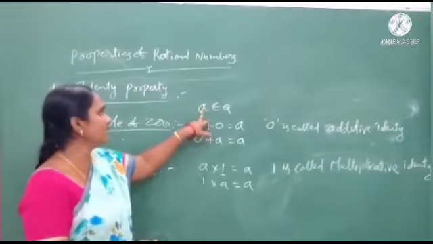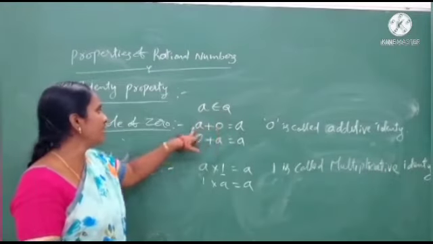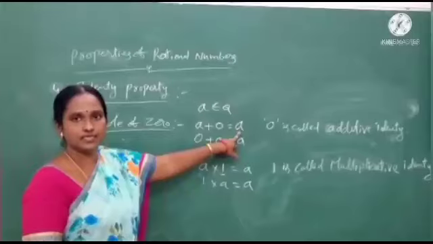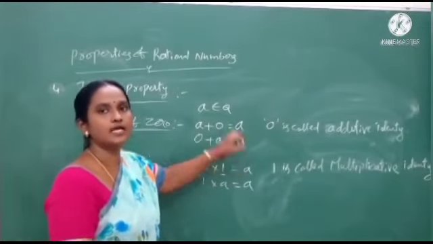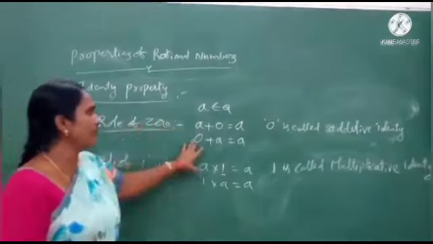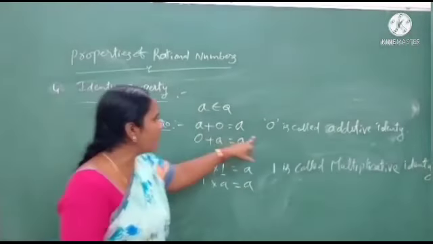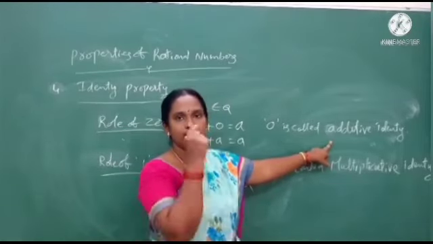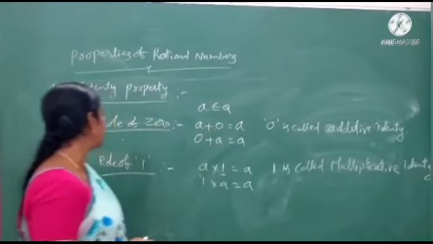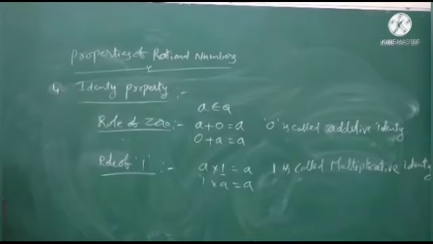Okay students, A is one of the rational numbers here. A plus 0 is A and 0 plus A is also A. We get A. This is the role of 0. Here 0 we call the additive identity, and after that we will go for the role of 1.